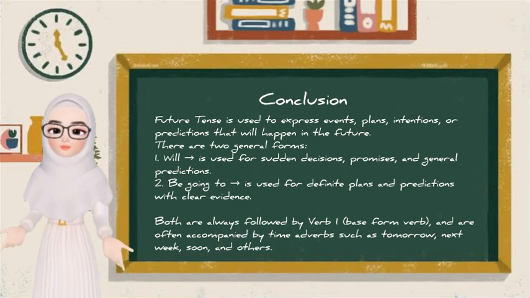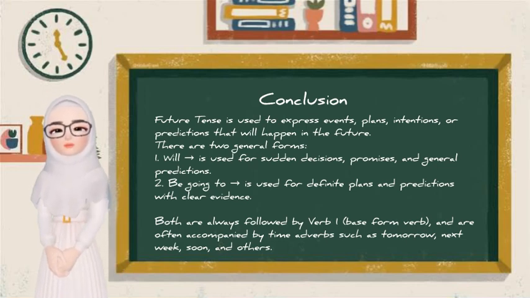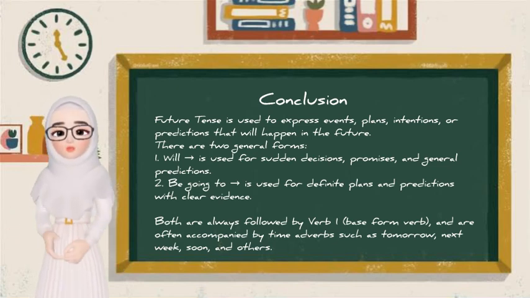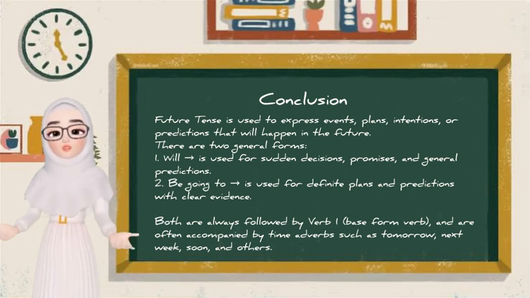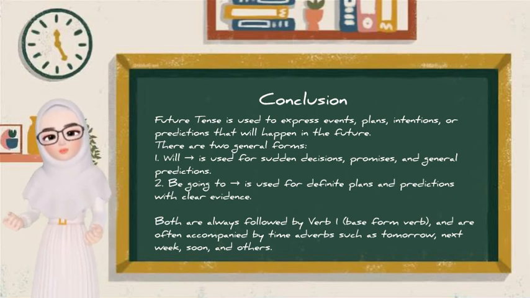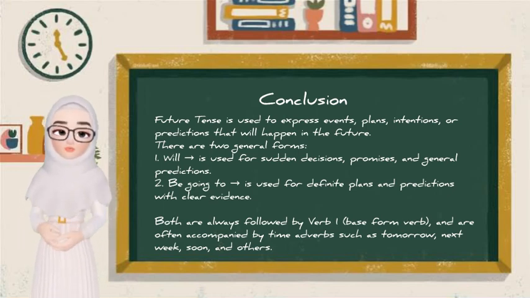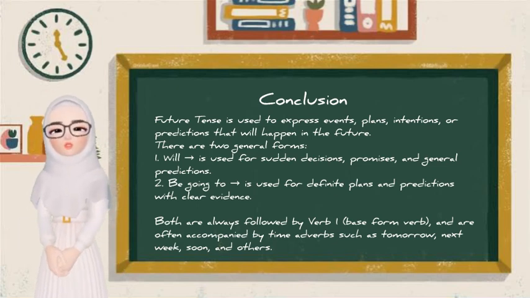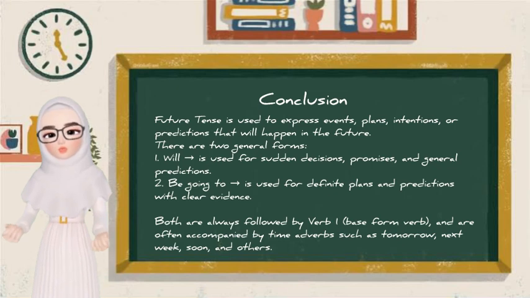Be going to is used for definite plans and predictions with clear evidence. Both are always followed by verb 1, the base form verb, and are often accompanied by time adverbs such as tomorrow, next week, soon, and others.